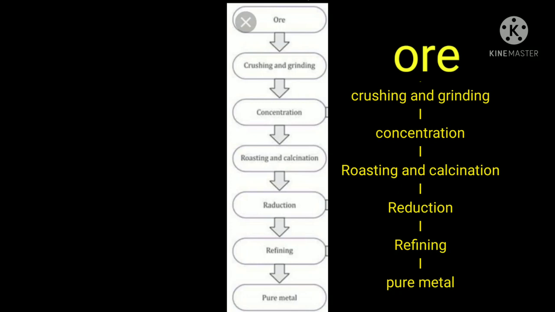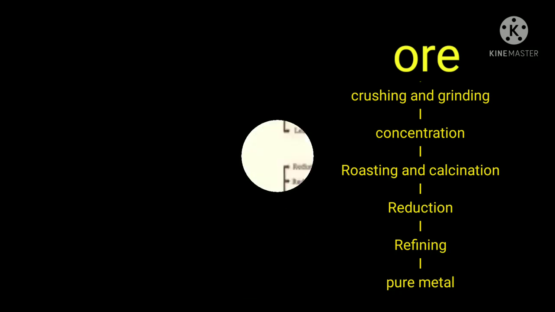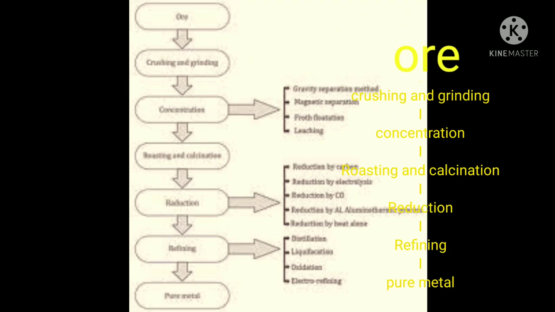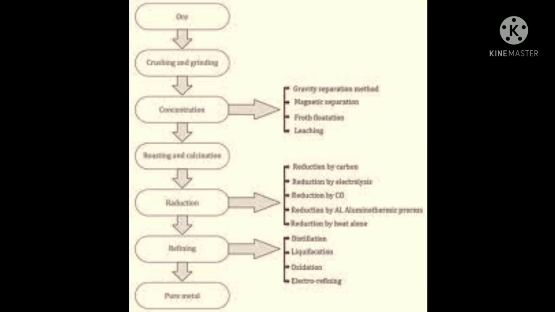The last one is refining of the metal. The refining of the metal is done by the following methods that you can see in the flow chart. Liquefaction, and so many examples are there. Last, we will get our pure metal.